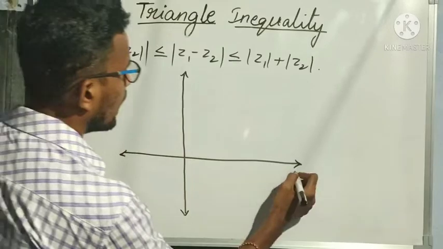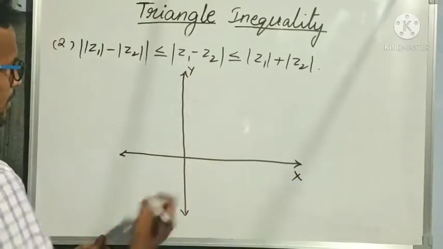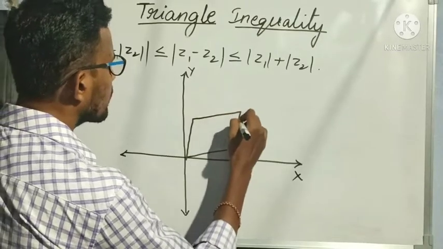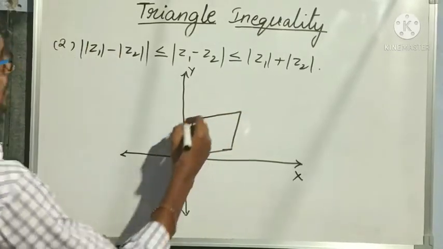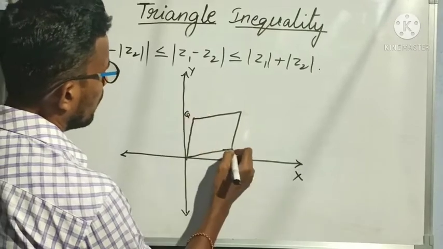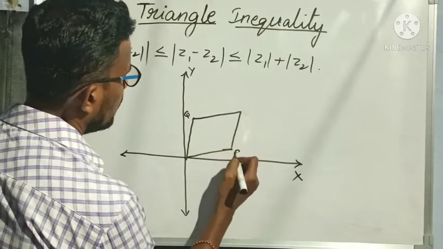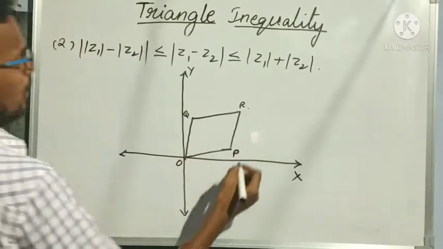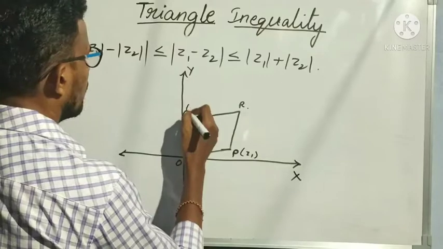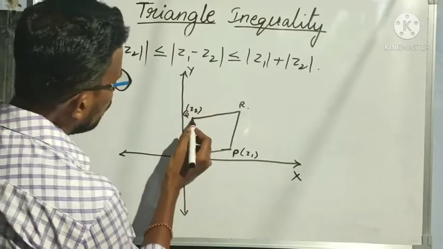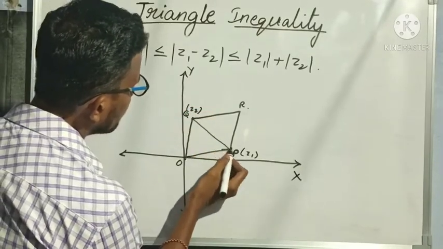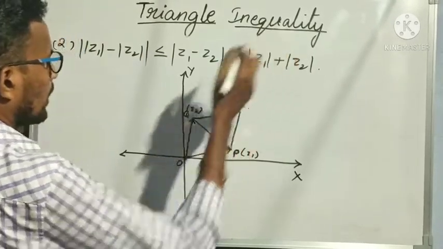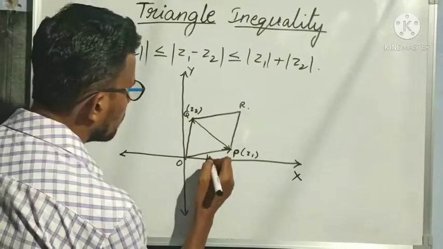The same x-axis, y-axis. So again I need one parallelogram, PQRS. Oh sorry, this is P, this is R, this is O. So this is Z1 and this is Z2. Now I am taking QP. I want the value of QP now, I don't want the value of OR now. Okay, so let us find out the QP value now.